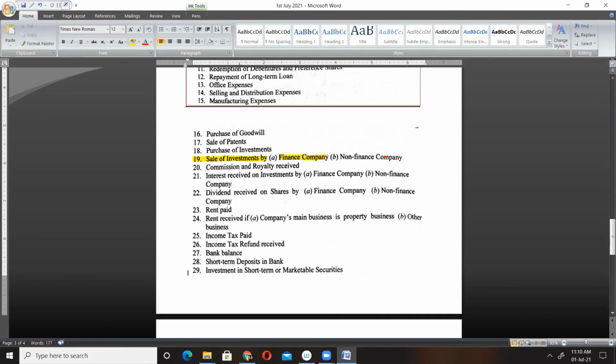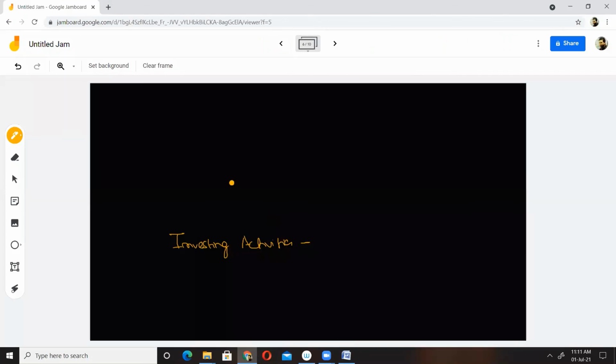Core business of a finance company is to sell and purchase investment regularly. So for a finance company, this will be operating activity, whereas for B it will be investing activity.